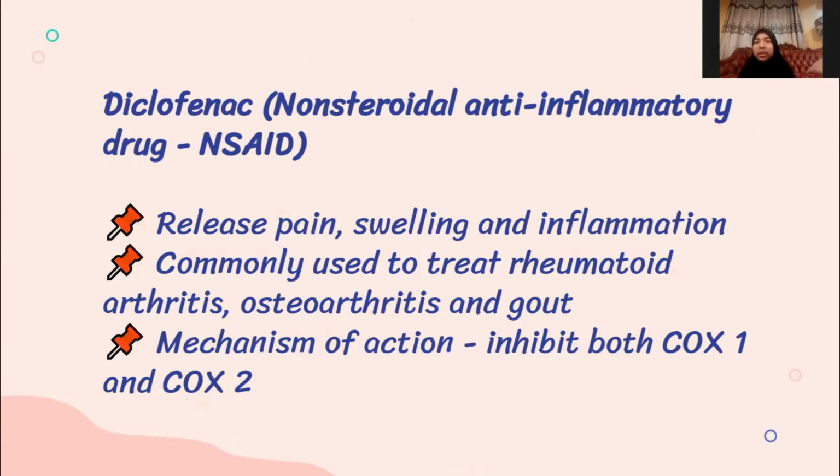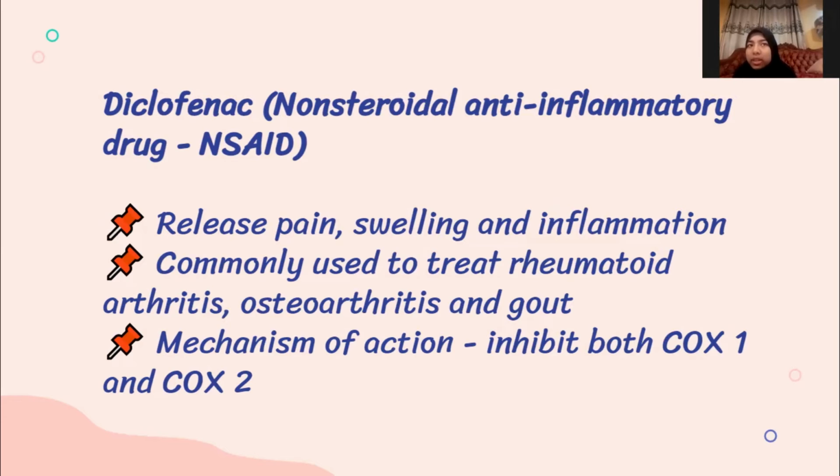So for my part, I will present diclofenac. Diclofenac is a non-steroidal anti-inflammatory drug, NSAID. It is used to relieve pain, swelling, and inflammation. Commonly, it is used to treat rheumatoid arthritis, osteoarthritis, and gout. In this figure, the patient used diclofenac to treat osteoarthritis. The mechanism of action of diclofenac is by inhibiting both COX-1 and COX-2. Although diclofenac is in the same class as aspirin, which is a non-steroidal anti-inflammatory drug, it has a different mechanism of action.